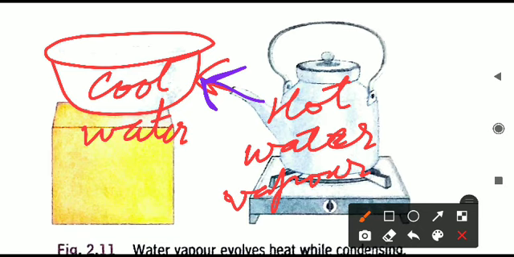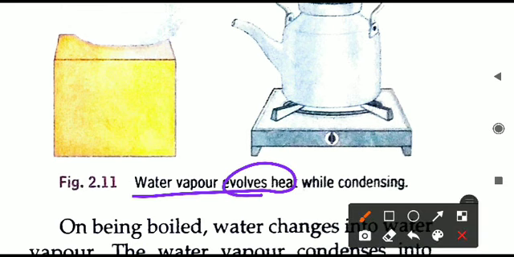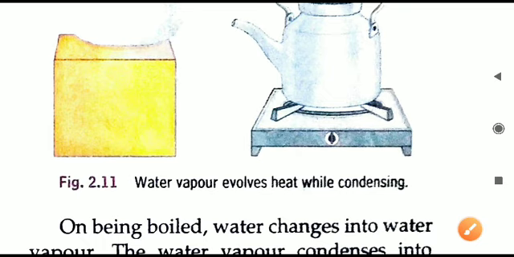The same water vapor which is being released from the spout of the kettle is collecting on the outer wall of the bowl in the form of tiny droplets. That is just because heat is released there. Heat is getting released there. So water vapor will evolve heat because it is condensing and collecting on the wall of the bowl